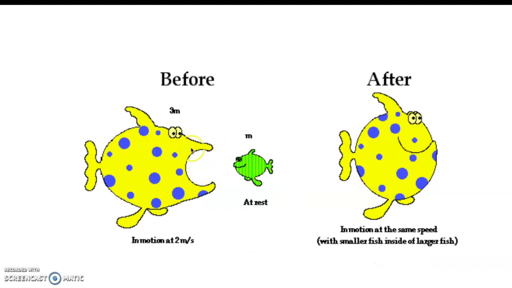Same idea here. Big fish eats a little fish. The big fish is moving, the little fish is at rest. After the big fish eats, the big fish will gain mass, which means it will slow down because momentum is conserved.